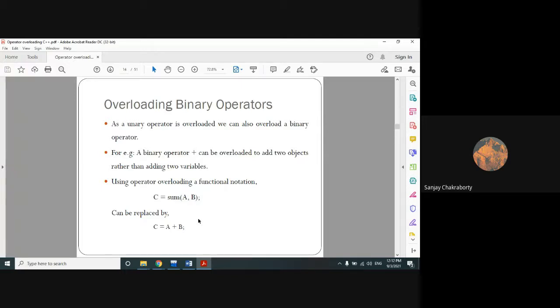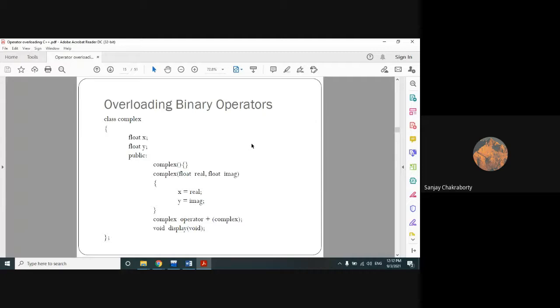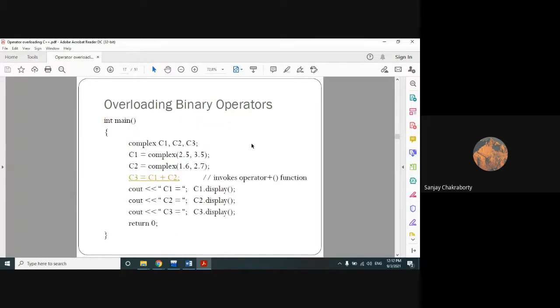But with the help of operator overloading, we overloaded the plus operator for object addition instead of variable addition. We showed that with some complex number programs, and some more programs to show the use of binary operator overloading. That was the last topic we ended with in the last lecture.